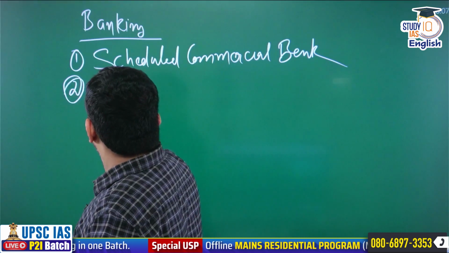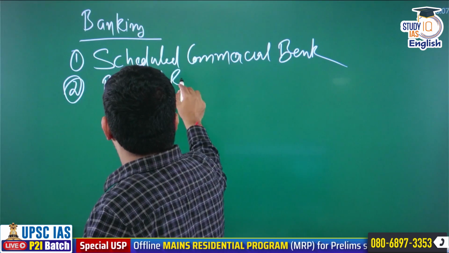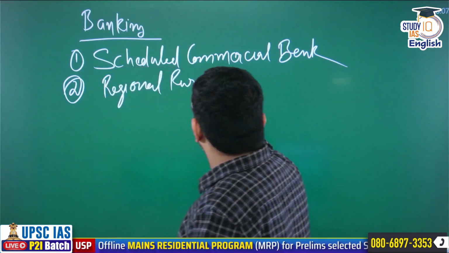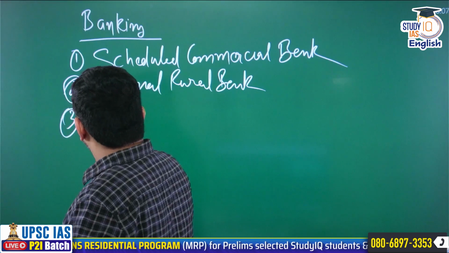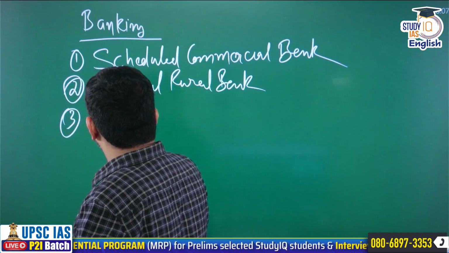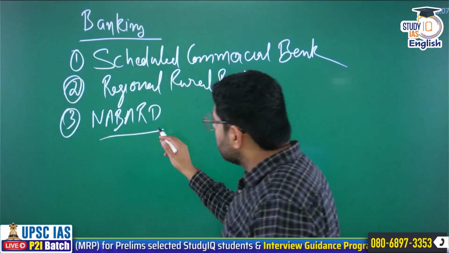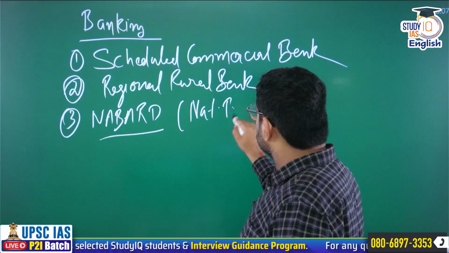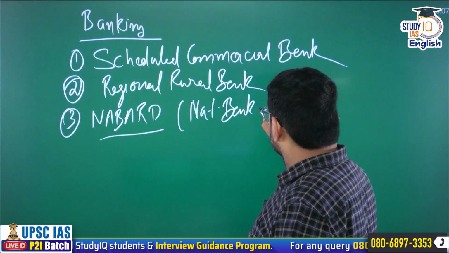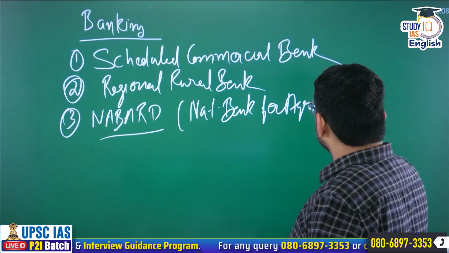Number two, regional rural bank. Number three, NABARD, National Bank for Agriculture and Rural Development. Now I am telling you the full form of NABARD.